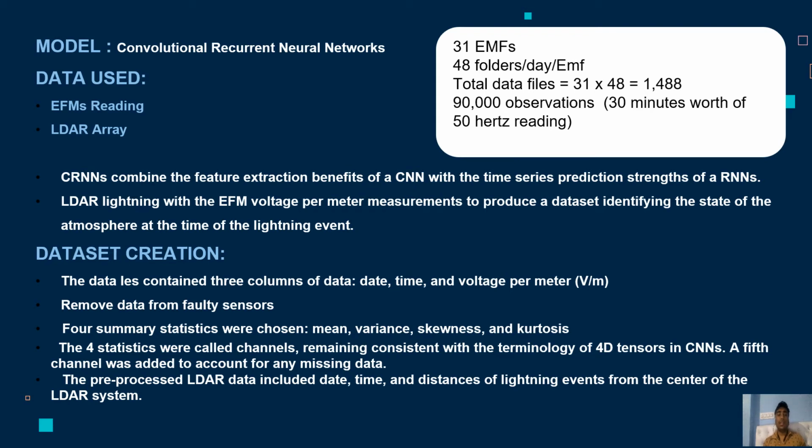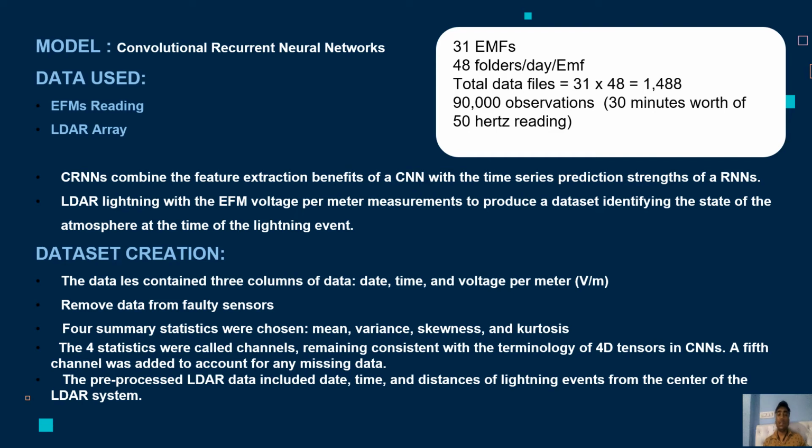The LDR array records lightning and is comprised of 9 sensors surrounding the KSC. The LDR array detects lightning up to 100 km from the KSC, providing the precise location in X, Y, and Z distances from the center, and the time of the lightning event, using chi-squared minimization of the estimates from the sensors. The LDR lightning data is combined with the EFM voltage per meter measurements to produce a dataset identifying the state of the atmosphere at the time of the lightning event.